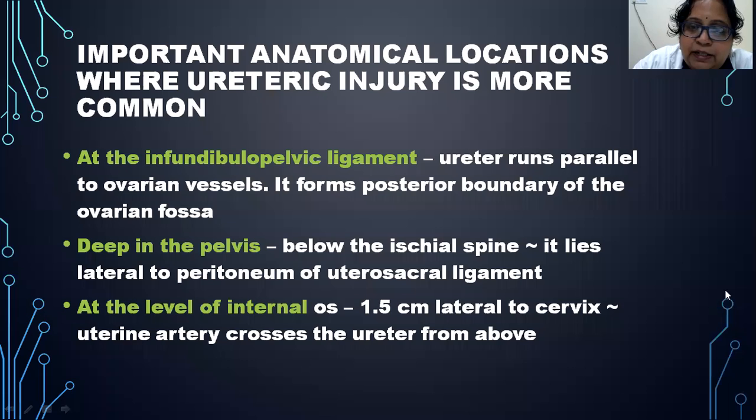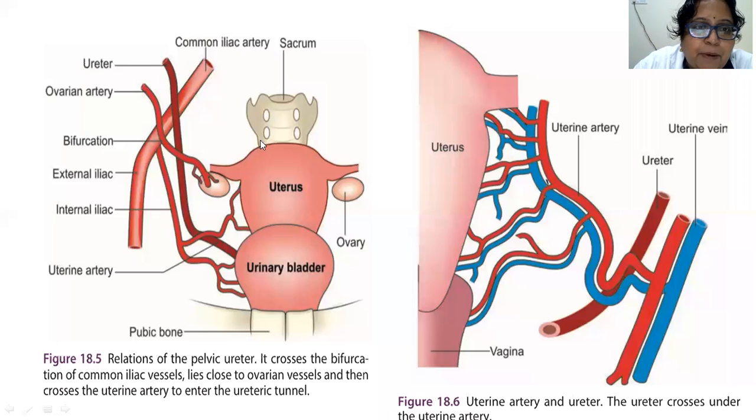Because here it runs parallel to the ovarian artery and forms the posterior boundary of the ovarian fossa in the upper part. The ureter is almost parallel to the artery and it forms the posterior boundary of the ovarian fossa.